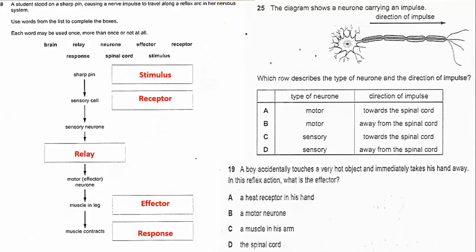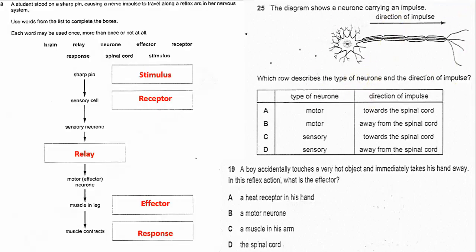And let's look at another question, but this time from paper 1. The diagram shows a neuron carrying an impulse. As we agreed before, the direction of impulse will always start from the dendrites. He's asking you two parts in this question. Which row describes the type of neuron and the direction of the impulse? So what's the type of neuron here? From the shape, it is a motor neuron.